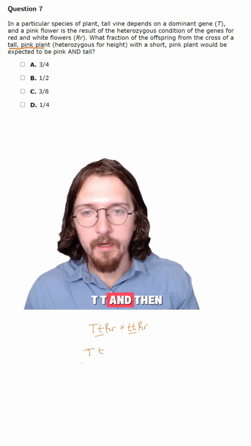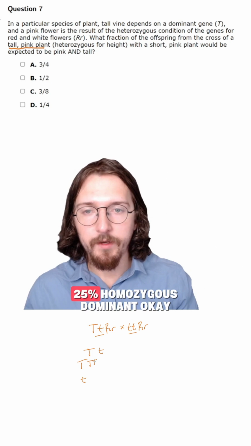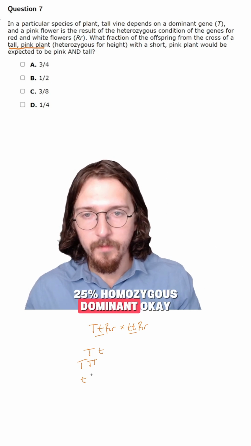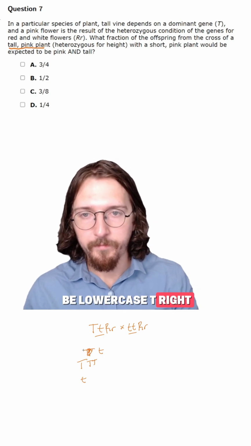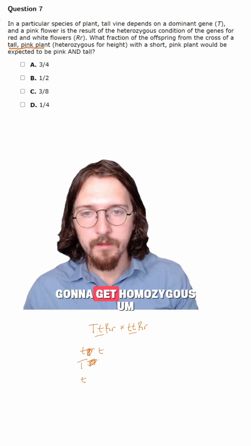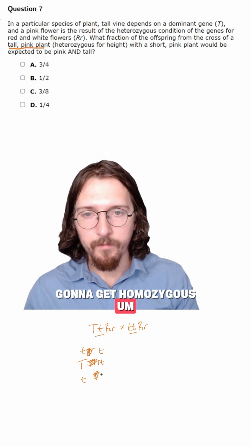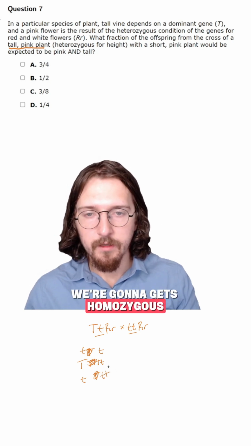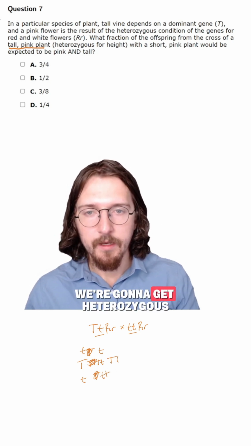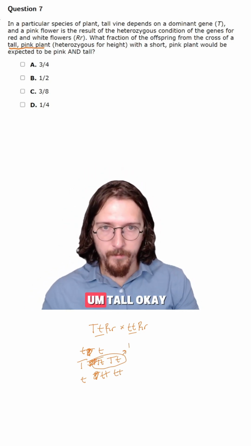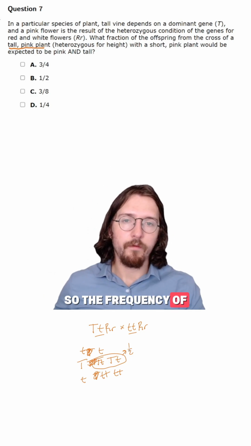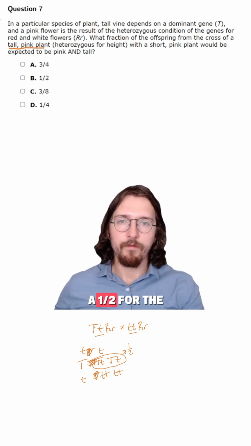So it's going to be Tt and then tt. We're going to get 25% homozygous dominant. And then, that's wrong. This should be lowercase t, right? Lowercase t. So we're going to get homozygous recessive. This is heterozygous. We're going to get heterozygous here and homozygous recessive. So 50% of these are going to be tall. The frequency of tall individuals is going to be 1/2 for the monohybrid cross.